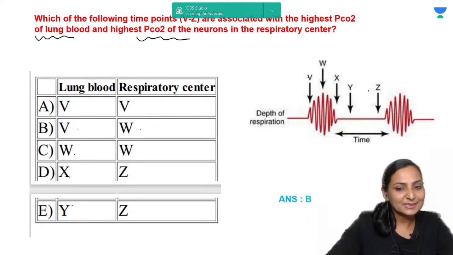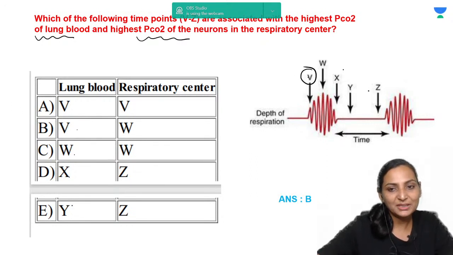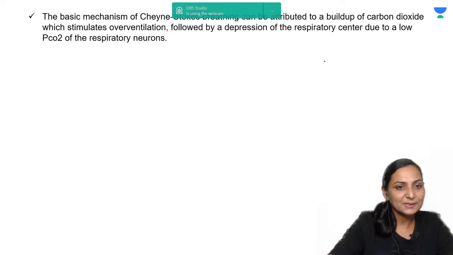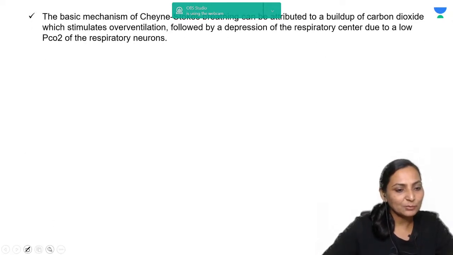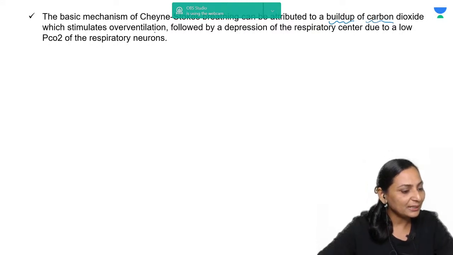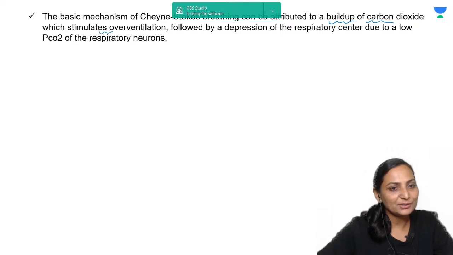So the correct answer is B, that is point V and point W. Point V is where there is the highest PCO2 in the lungs, and the highest PCO2 in the neurons in the respiratory center is at point W. Now looking at the explanation, you know the basic mechanism of Cheyne-Stokes breathing is attributed to a building up of carbon dioxide. Because there is a building up of carbon dioxide, there is stimulation and there is overventilation.